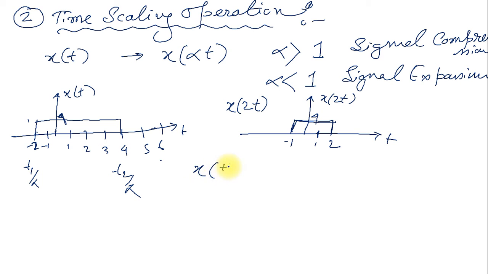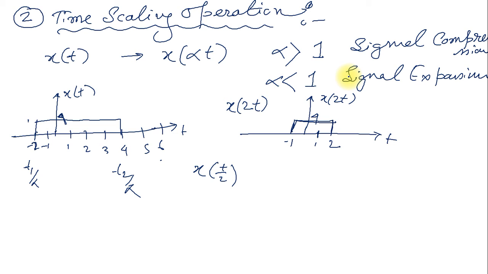Next is x of t by 2. So here t by 2 means alpha value is 1 by 2. Alpha 1 by 2 means alpha is less than 1. So if I recorded one music of 5 minutes and want to play the music in 10 minutes, that means I have expanded the time scale, and the music runs for a longer time.